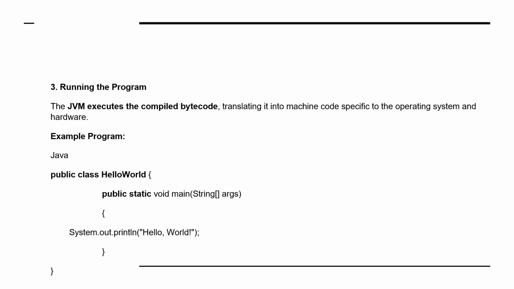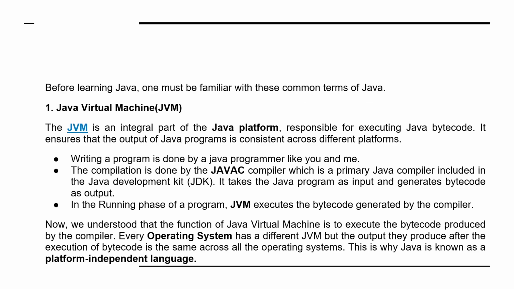So let us write the first program in Java. This is the file name, HelloWorld.java, and I define the class public class HelloWorld, and public static void main(String[] args). The main function starts here, and we go for a statement like System.out.println("Hello World"). If you run this program, we first compile it at the command prompt with javac HelloWorld.java, and once it is compiled error free, we run this program with java HelloWorld. This is the way we can write it.